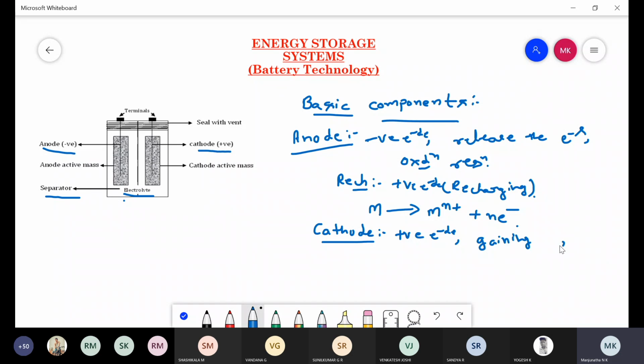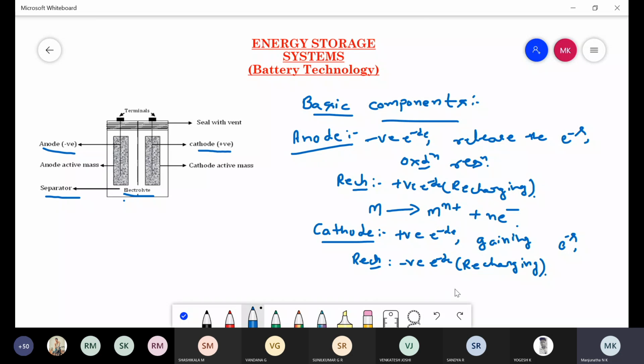At the cathode there is a reduction of the active material. In the case of rechargeable batteries, it acts as a negative electrode, that is an anode, during the recharging process.